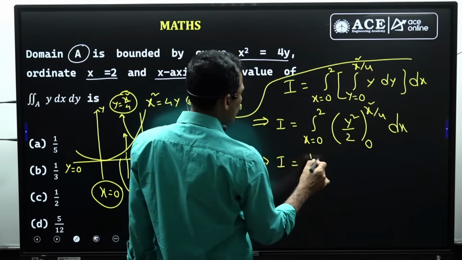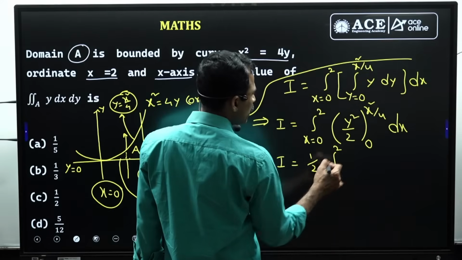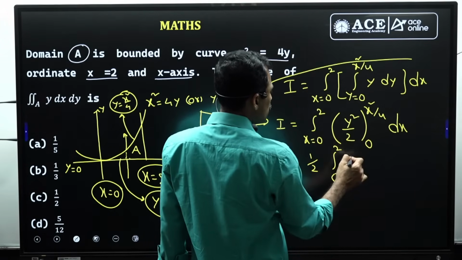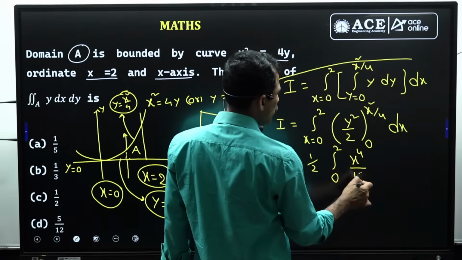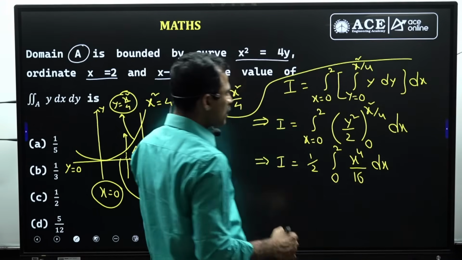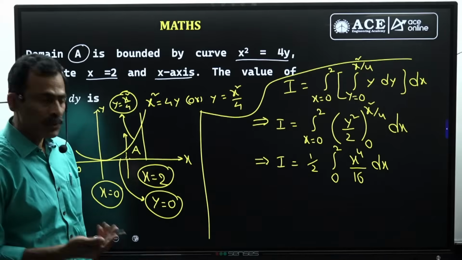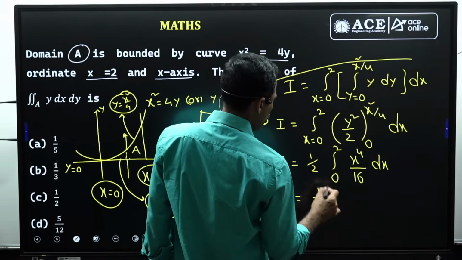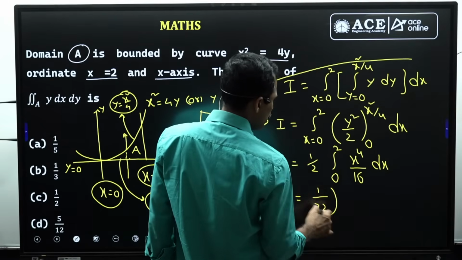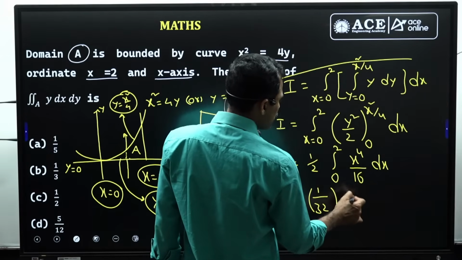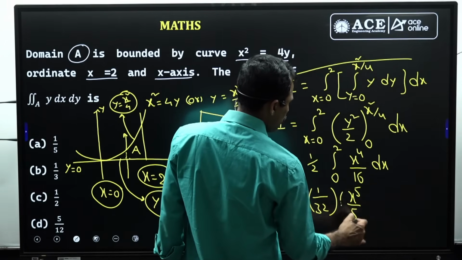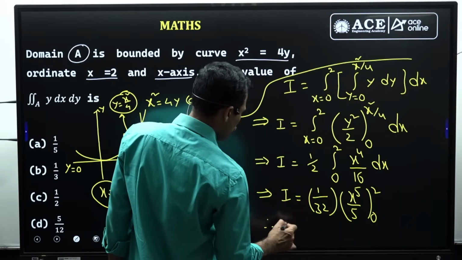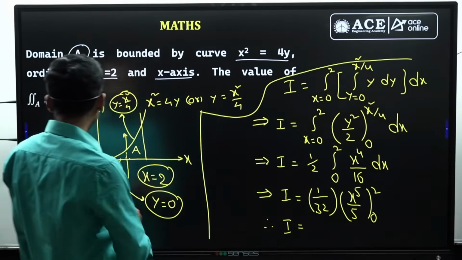I equal to 1 by 2 integral 0 to 2. These are the limits for x, and in place of y, write x square by 4, squared. So x power 4 by 16 dx. Integration with respect to y is completed. Now integrate with respect to x, which implies I equal to 1 by 32. Next, integral of x power 4 is x power 5 by 5 from 0 to 2. Now at the end of simplification, this will be I equal to 1 by 5.